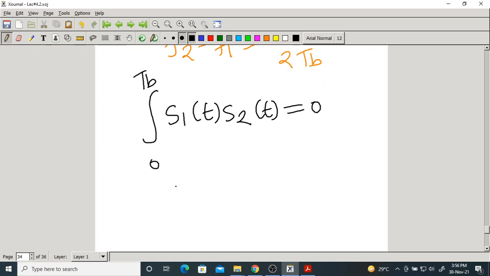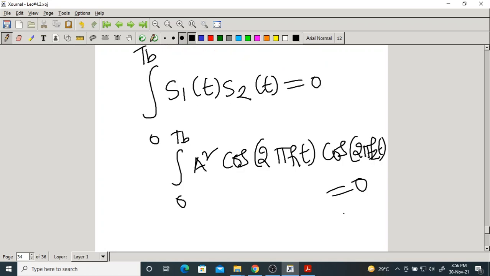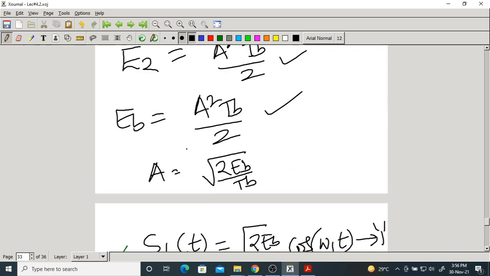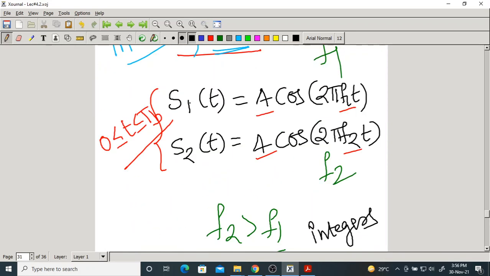S1 of t is A square cos 2 pi f1 t cos 2 pi f2 t, integrated over 0 to TB.